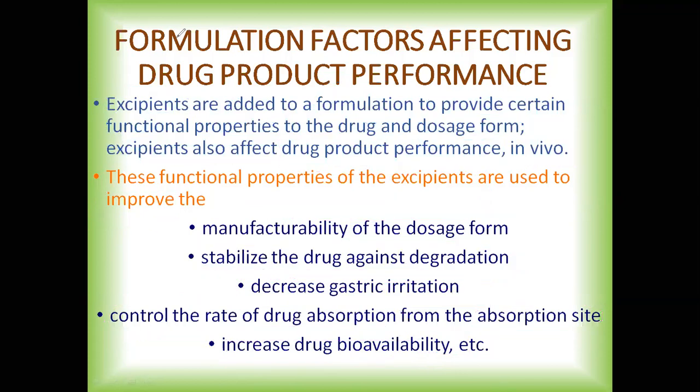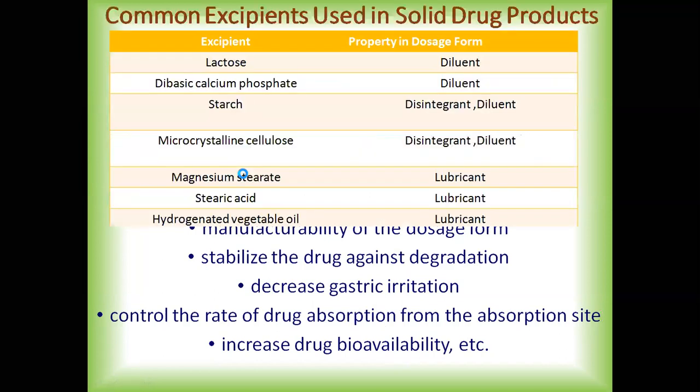So as we are clear now why we use excipients and what the functional properties are which an excipient gives,